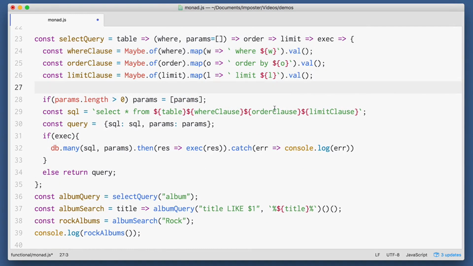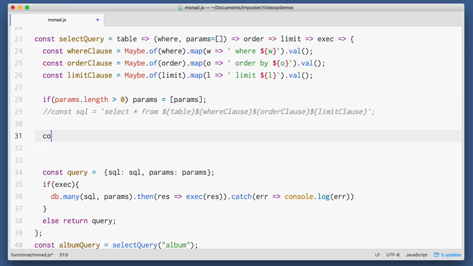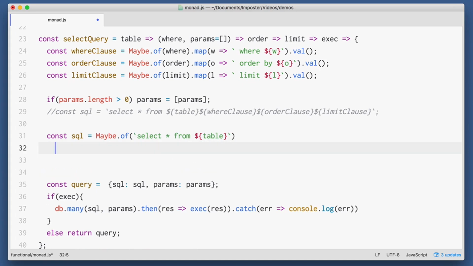We could at this point build our SQL statement as we did before using a template literal, but where's the fun in that? Let's use our maybe monad one more time. And here I'm going to chain together maybe, and then we'll start with a select statement, and then we're going to map on our where clause and our order clause and our limit clause.